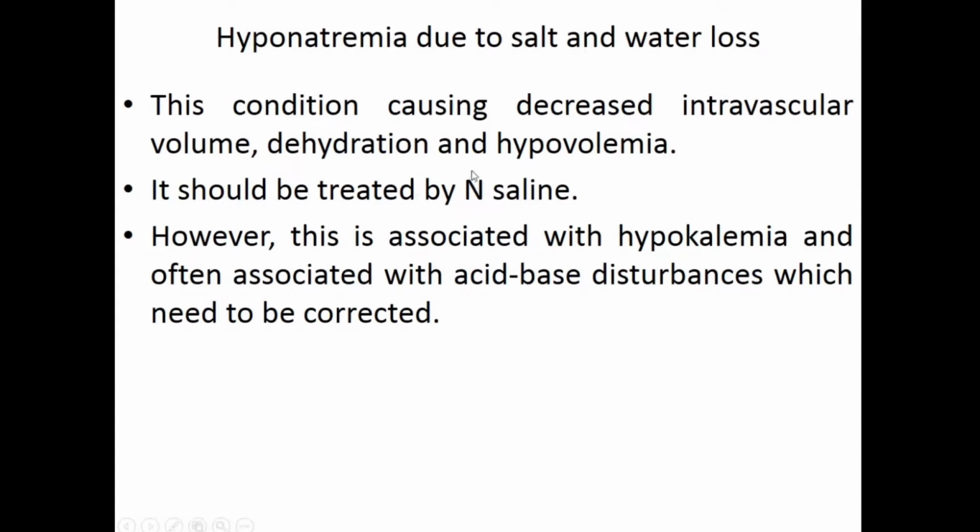Okay, normal saline is 0.9% saline that is readily available. So this is the first thing that we give a patient of hyponatremia when we suspect that the hyponatremia was because of dehydration or excessive salt and water loss, because of sweating or GI loss, or maybe because of drugs like diuretics or all your cardiac drugs. Okay, so this is very simple. Just treat him with normal saline.